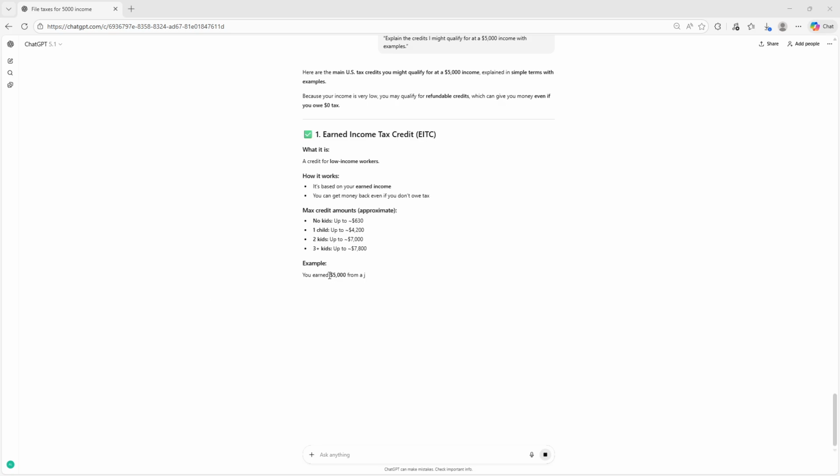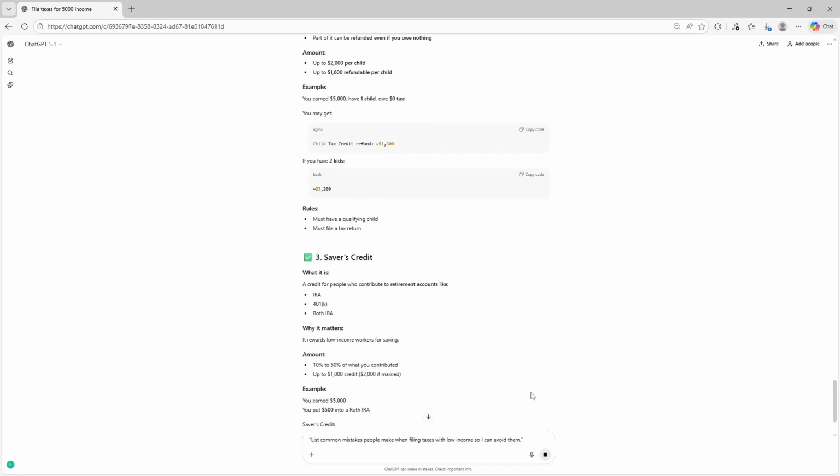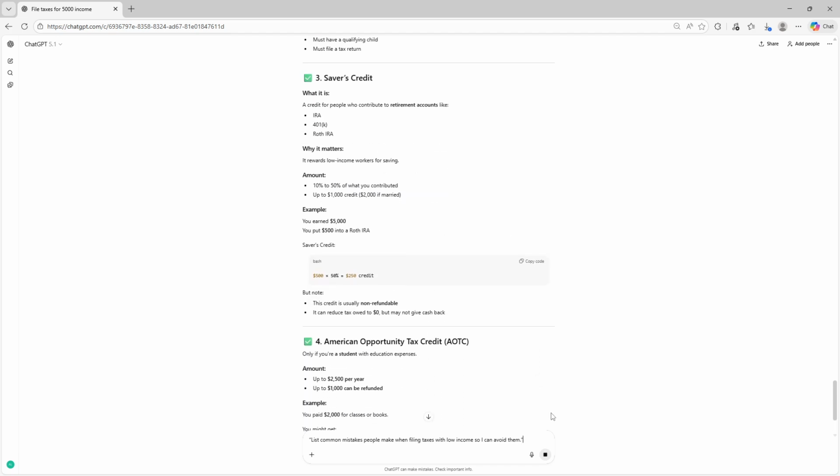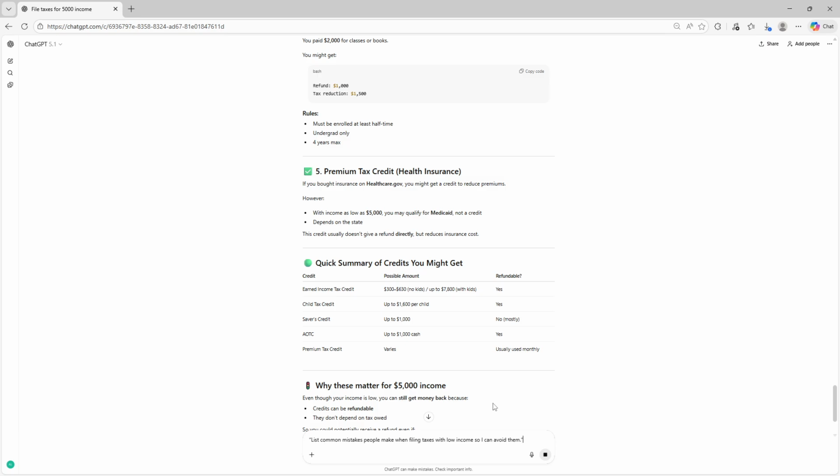Before finishing, run this accuracy check. List common mistakes people make when filing taxes with low income so I can avoid them. Finally, strengthen your habits with this. Create a simple routine to track small income and receipts so filing next year is easier.